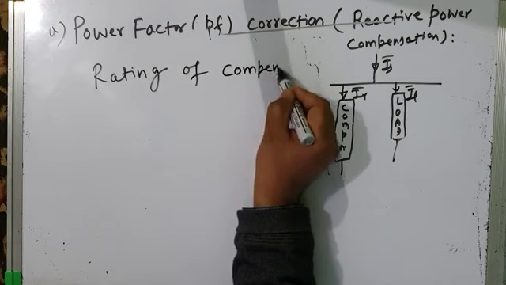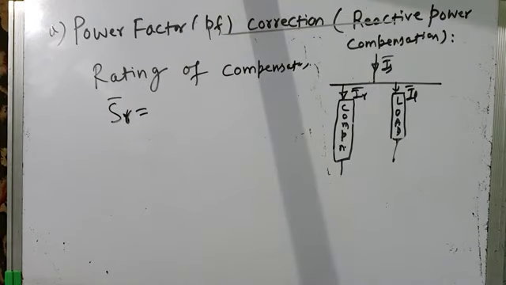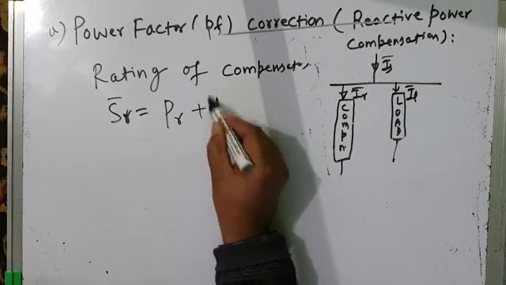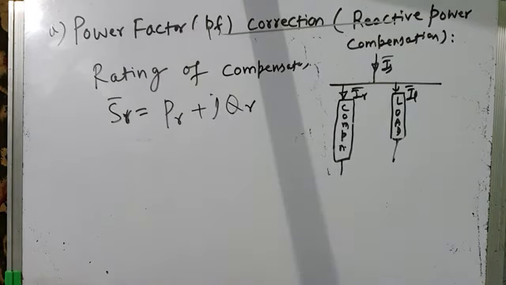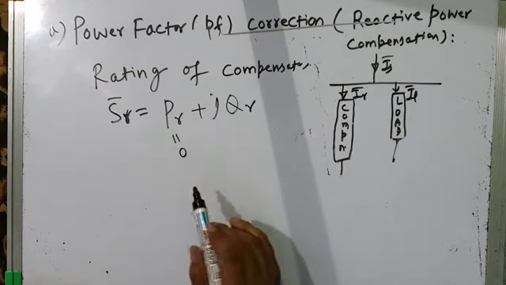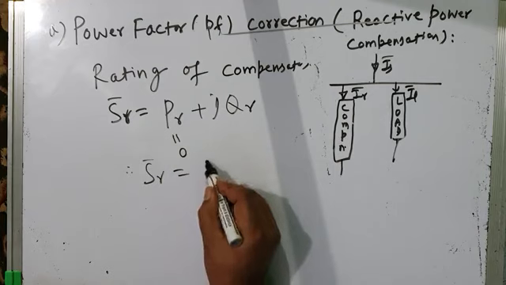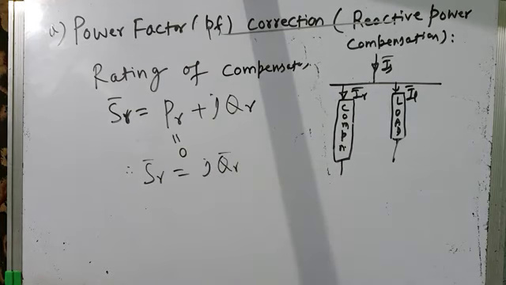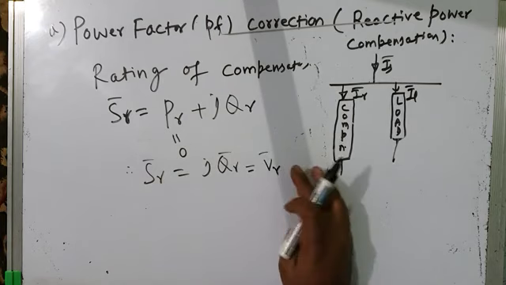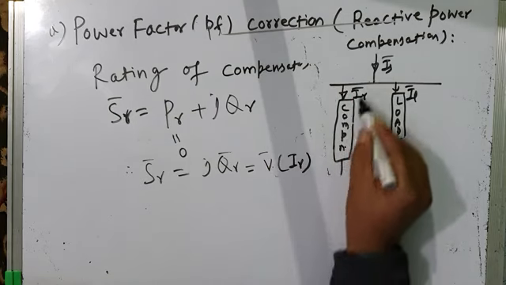Rating of the compensator, it is S gamma, is equal to the active power supplied by the compensator plus the reactive power supplied by the compensator. We already know it does not supply any active power, it only compensates the reactive power. The active power comes from the source. So therefore S gamma is equal to jQR. And it is equal to the voltage V gamma, or V, into the complex conjugate of the current I gamma. What is the voltage across it?